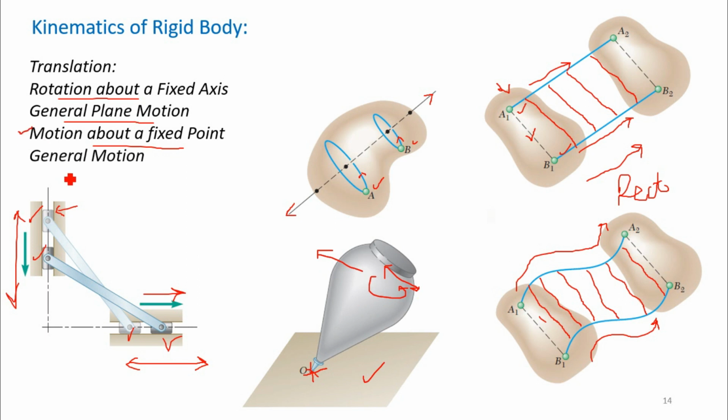Now the last one is general motion. General motion is that type of motion which we are not able to categorize in these four categories. Meaning the motion is not translation, not rotation, not general plane motion, not motion about a fixed point. All other motion is known as general motion.